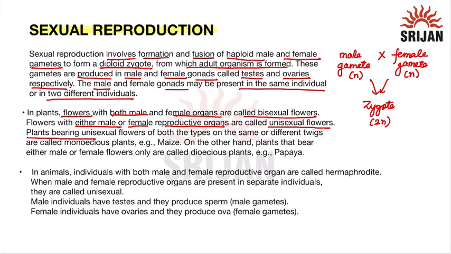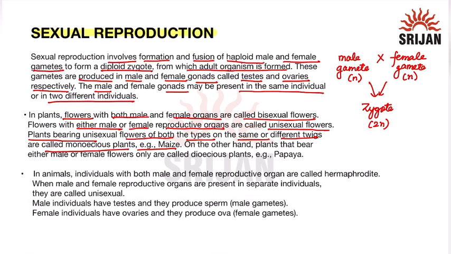Plants bearing unisexual flowers of both types on the same or different twigs are known as monoecious plants, for example, maize. In monoecious plants, we have both male and female flowers present, which can be on the same or different twigs.